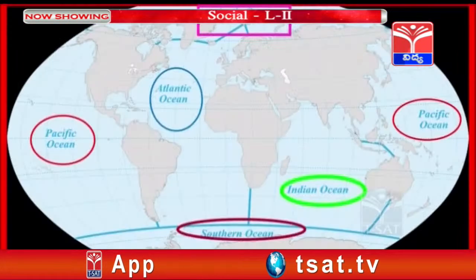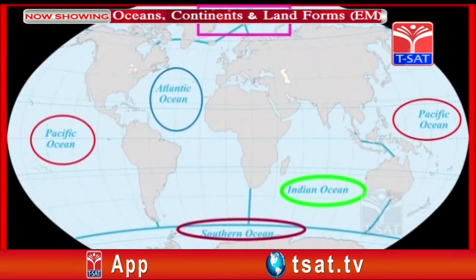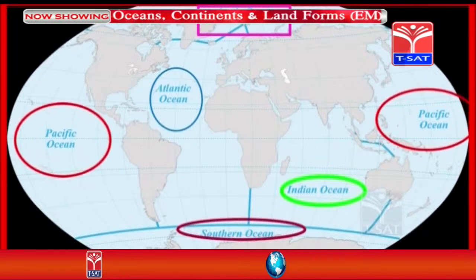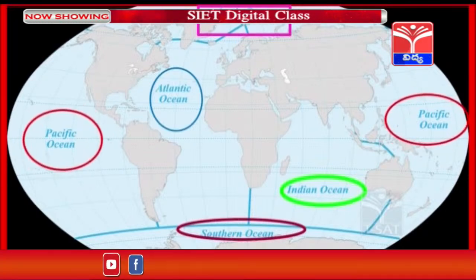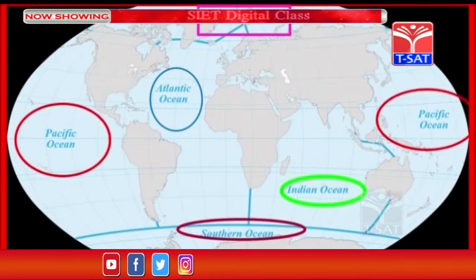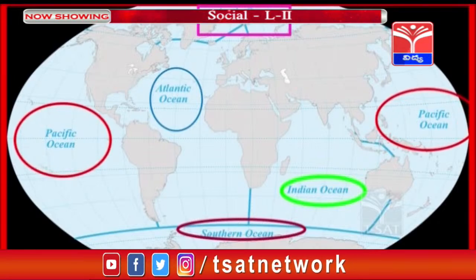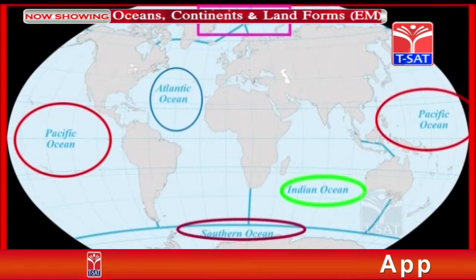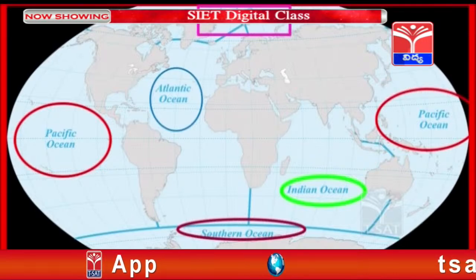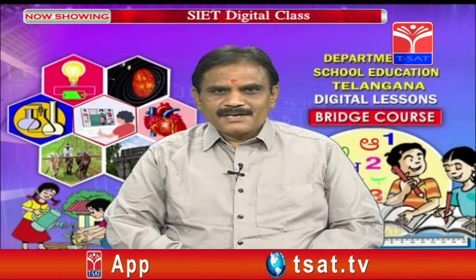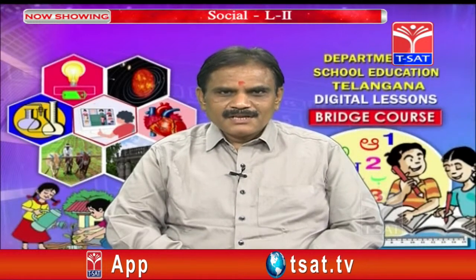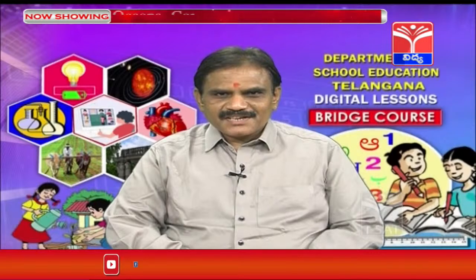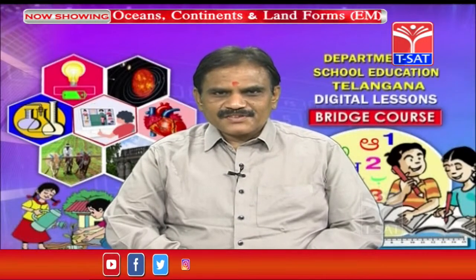Now let's see where these things are located on the map. Now let's see the Pacific. You see, on both sides we have the Pacific Ocean. How is this possible? As you know, the globe is a spherical shape, it is round. So the Pacific Ocean is a connected one. Here it is not separated. Towards the west side and east side, it is a single one.